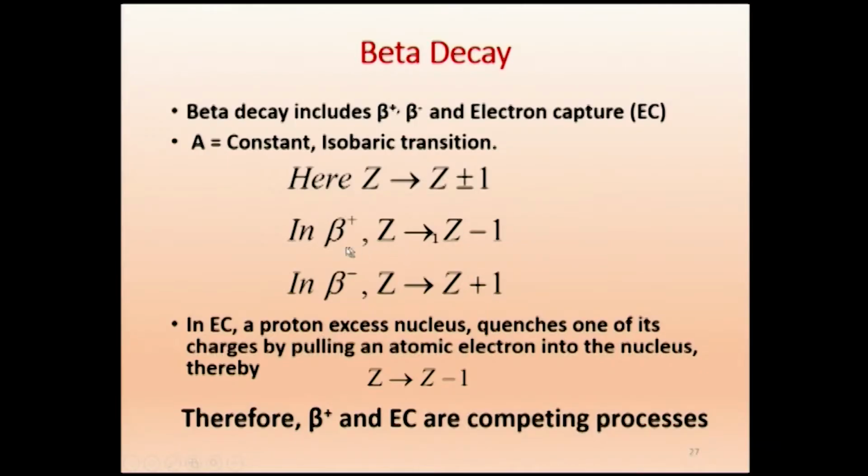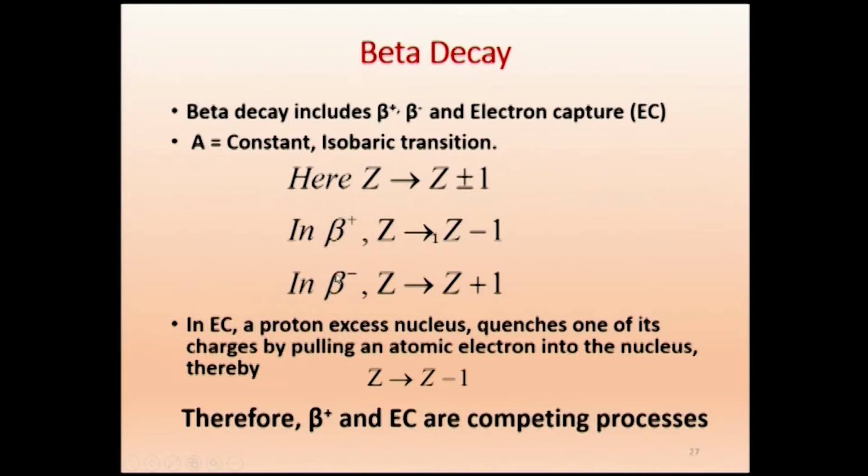More specifically, when we think about beta plus, Z will become Z minus 1, because beta plus is a positive charge particle with the mass of an electron. So, when the positive charge comes out of the nucleus, the proton number Z decreases. So, Z becomes Z minus 1 because of the emission of one positive charge.